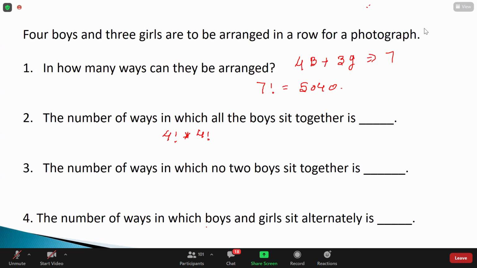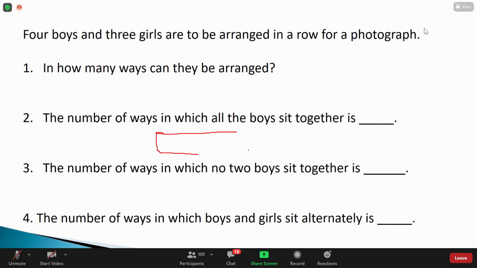Guys, can anyone help me why it is 4 factorial into 4 factorial? Take time, 2 minutes. No problem. 576. Okay, first of all I write down the number of boys. Without writing, it will be difficult. I know that all the boys are together, yes or no? All the boys together means I need to place them within one box.